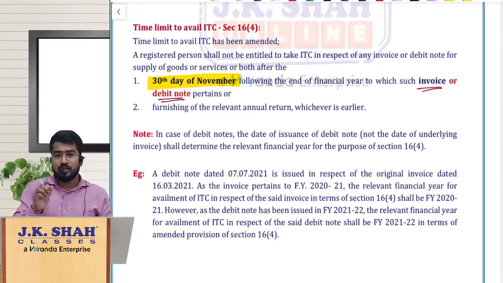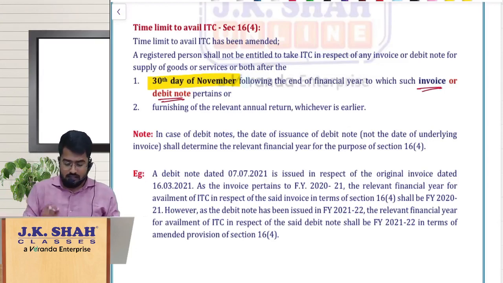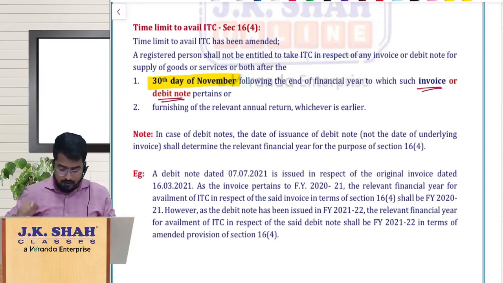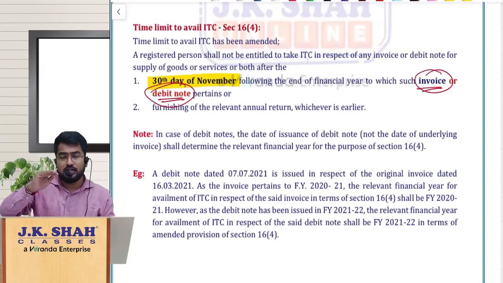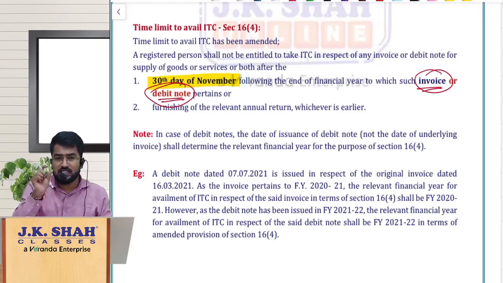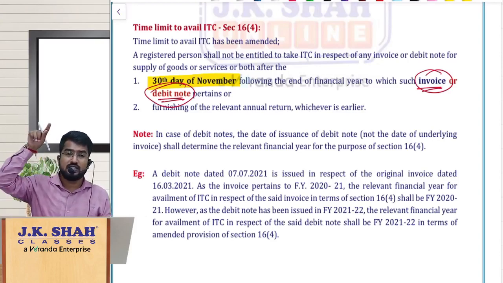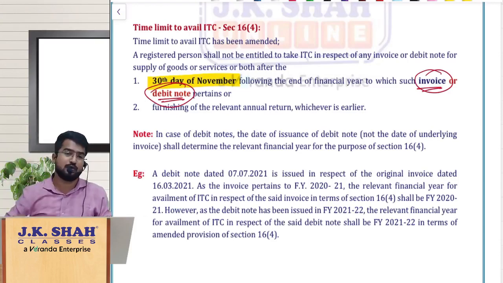Here one interesting thing is there, I'll just share it with you. Or actual date of filing annual return of the relevant financial year, whichever is earlier. Now earlier, invoice or debit note, see, debit note will be linked to an invoice. So what is the deadline for availing ITC for the debit note? Means the date on which invoice is given, that financial year only we have to take.